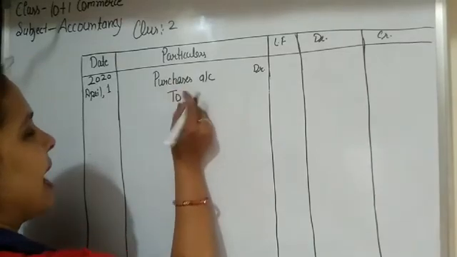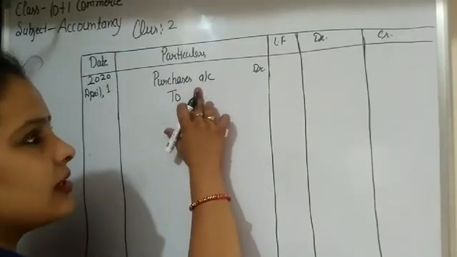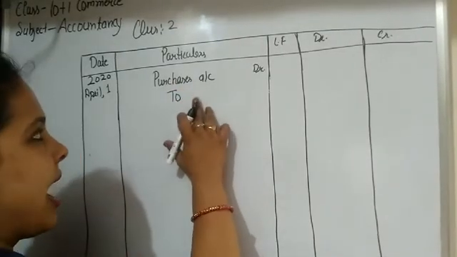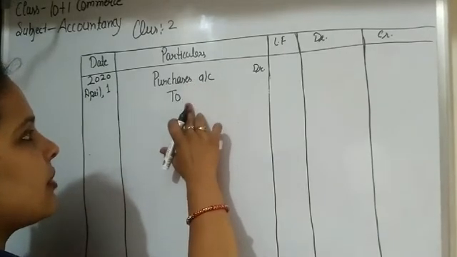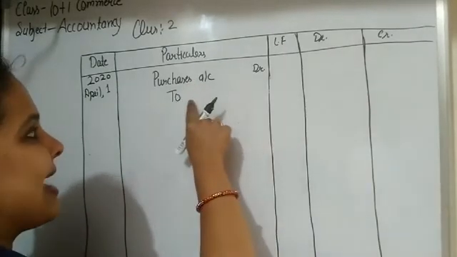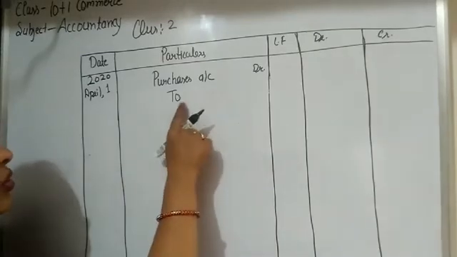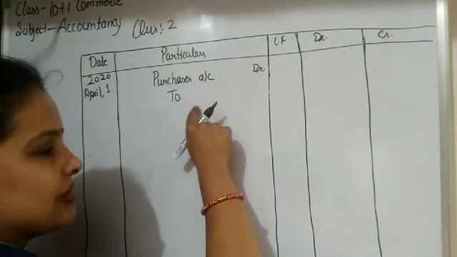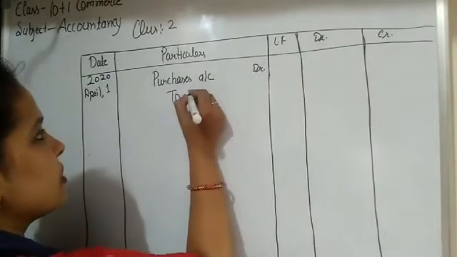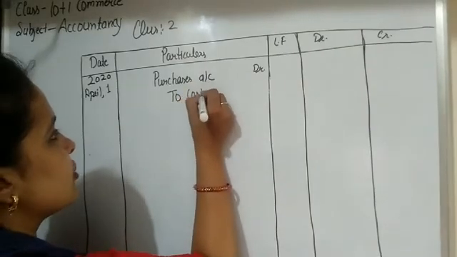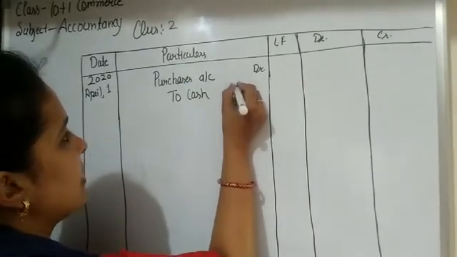So here cash is an asset. When purchases are done, stock comes to the business, and an amount of cash is paid to the seller. So at that time cash account is credited, because cash is real and cash goes out from the business. So, to cash account.